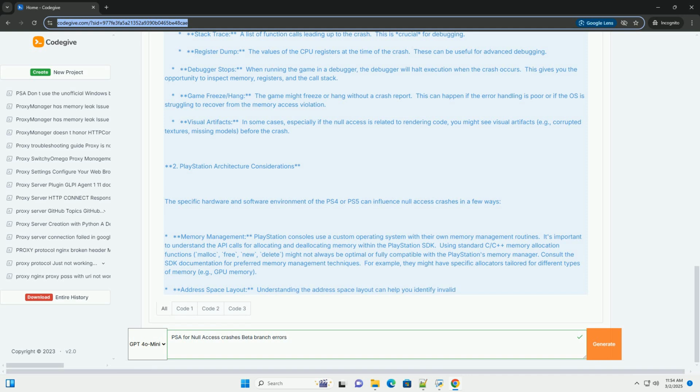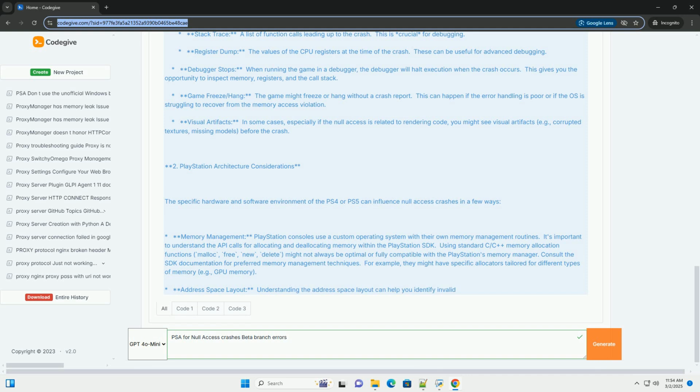Game freeze or hang: the game might freeze or hang without a crash report. This can happen if the error handling is poor or if the OS is struggling to recover from the memory access violation. Visual artifacts: in some cases, especially if the null access is related to rendering code, you might see visual artifacts, for example corrupted textures or missing models, before the crash.